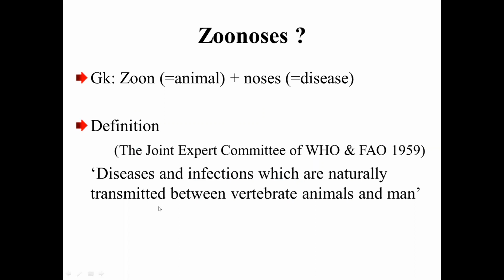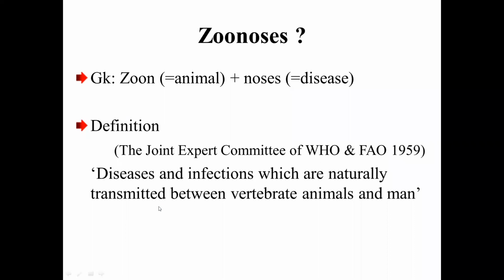As we already learned, zoonosis means zoon plus nosis. Zoon means animal, and nosis means disease. So zoonosis means animal diseases in its strict sense. But if you see the definition of the Joint Expert Committee of FAO and WHO constituted in the year 1959, diseases and infections which are naturally transmitted between vertebrate animals and humans are the zoonotic infections.